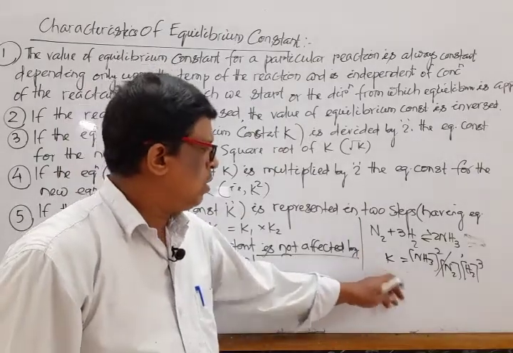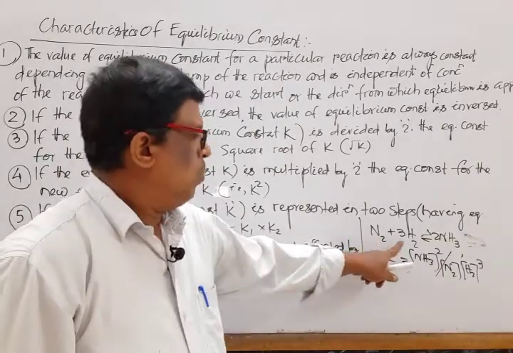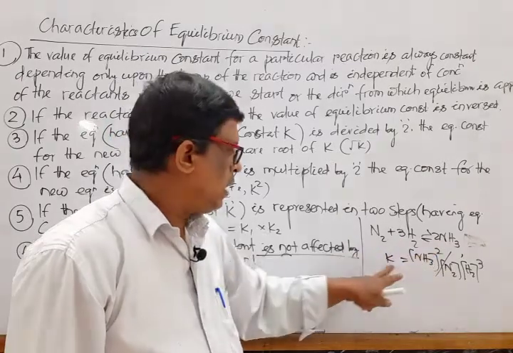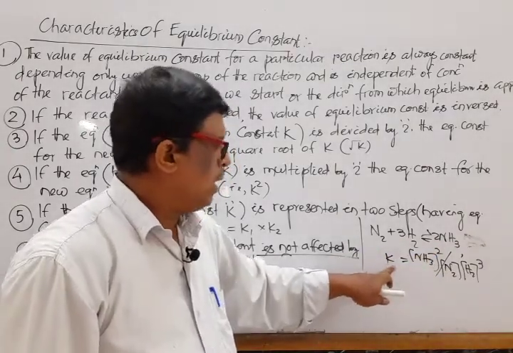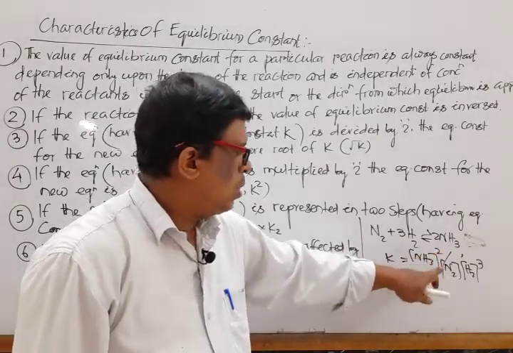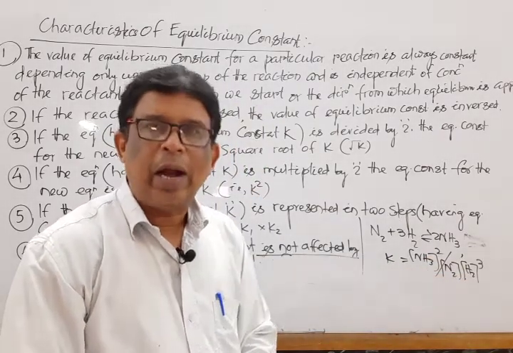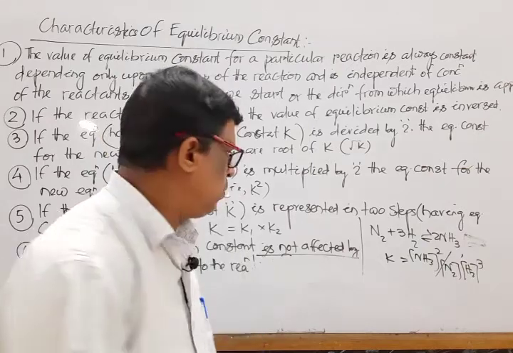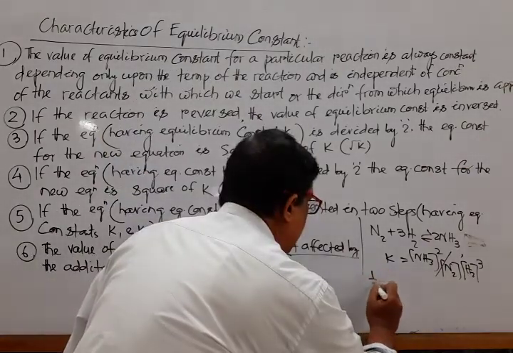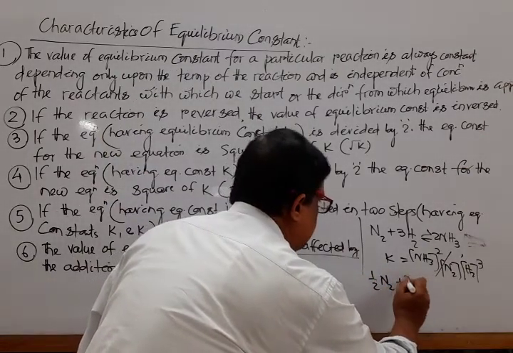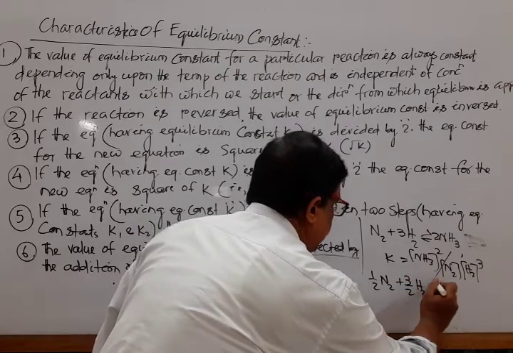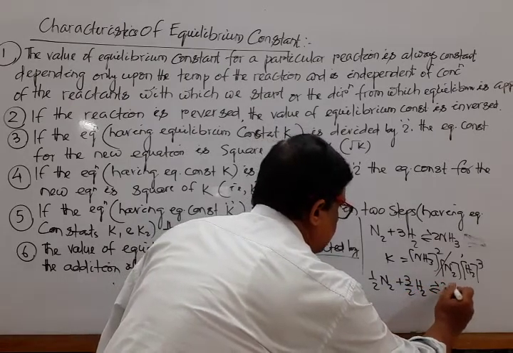Let us consider one reaction, N2 plus 3H2 gives rise to 2NH3. Then the equilibrium constant K is equal to [NH3] power 2 divided by [N2] into [H2] to the power 3. Now it is divided by 2 each term. Then the equation is half N2 plus 3 by 2 H2 gives rise to NH3.